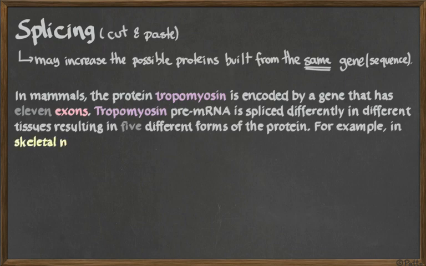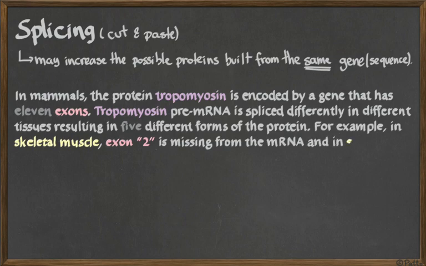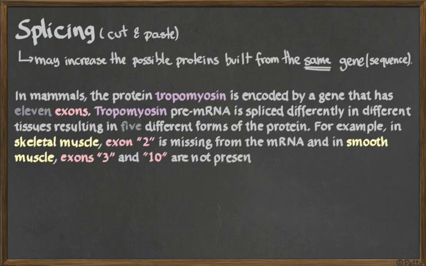In the striated muscle, in the skeletal muscle that we move around, like our biceps, triceps and stuff, exon number 2 is missing from the messenger RNA, and in the smooth muscle, the ones in your guts, exon number 3 and 10 are not present. So basically, by removing exon number 2 and keeping the rest, we make a protein that's useful in skeletal muscle. By taking out exon 3 and 10, but keeping the rest, including keeping number 2, we make a tropomyosin that's used in smooth muscle. One piece of information, 5 different combinations, 5 different proteins with that one gene.